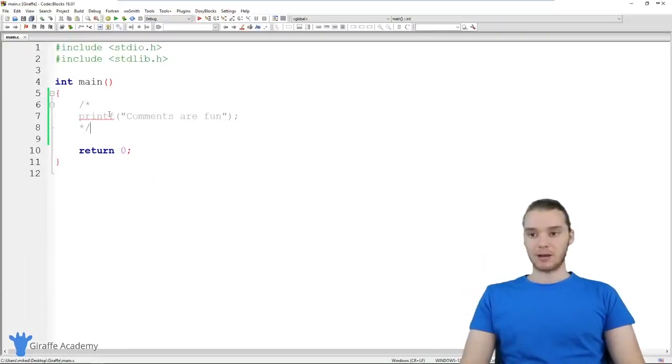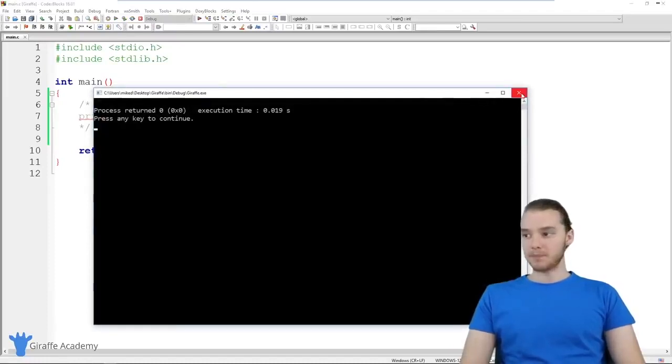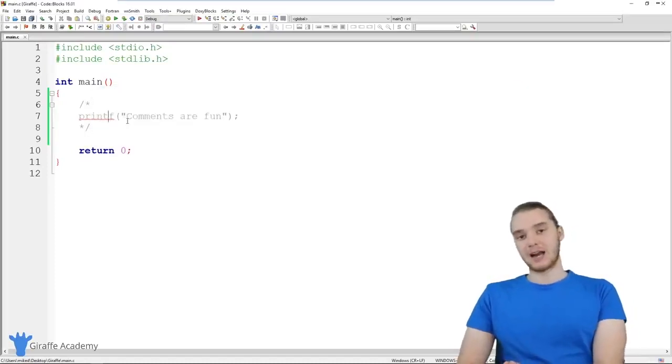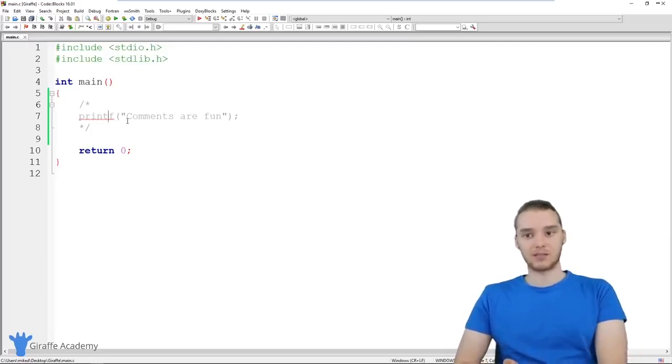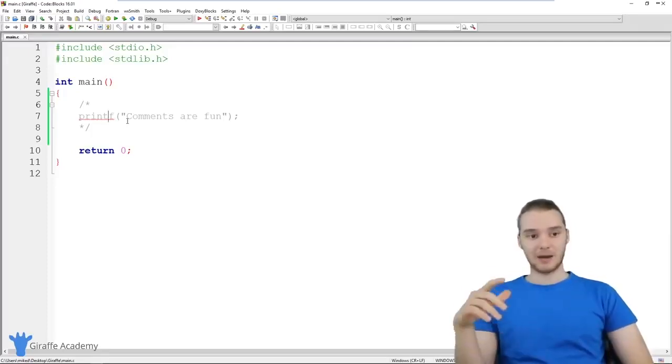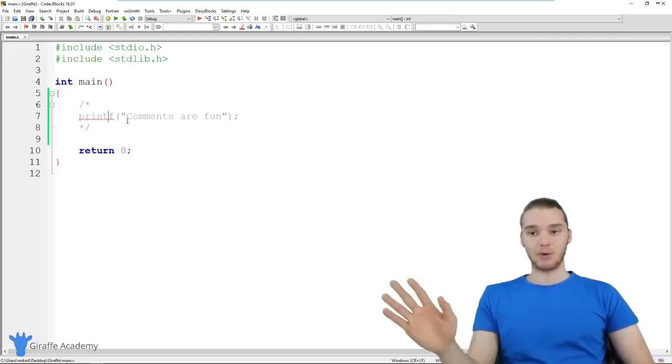So now when I run my program, it's going to do the same thing. It won't execute that line of code, but I didn't have to actually delete the line. I could just comment it out. A lot of times when you're writing programs, you might want to try to run your program without a certain line or a certain series of lines of code. And instead of deleting them and then running the program, you can just comment them out and C will basically ignore them. So that can be really useful.